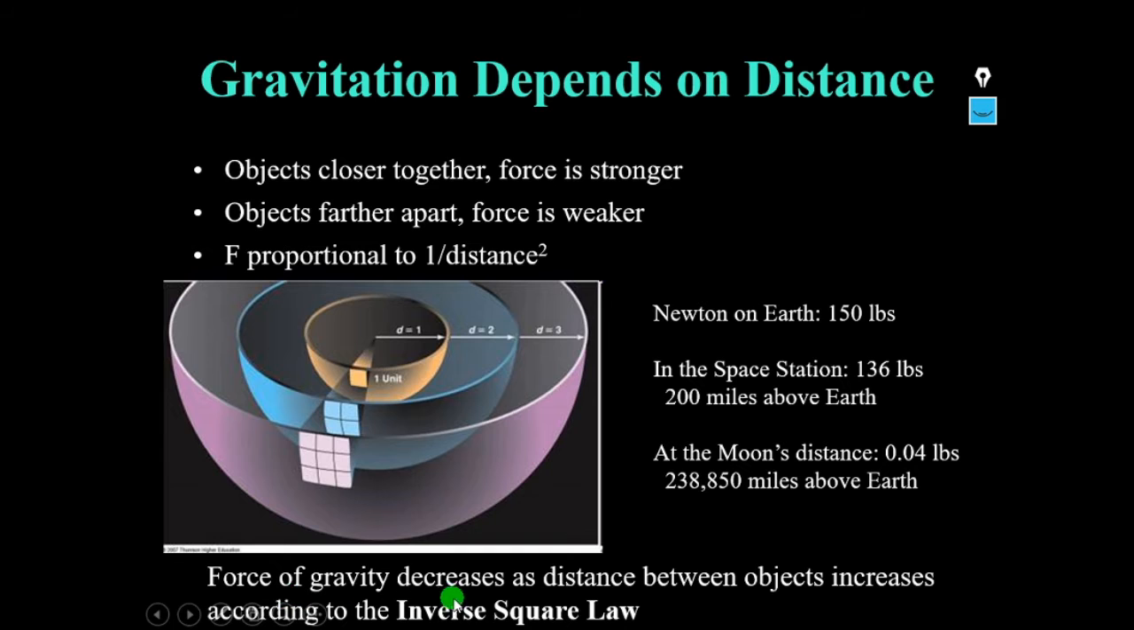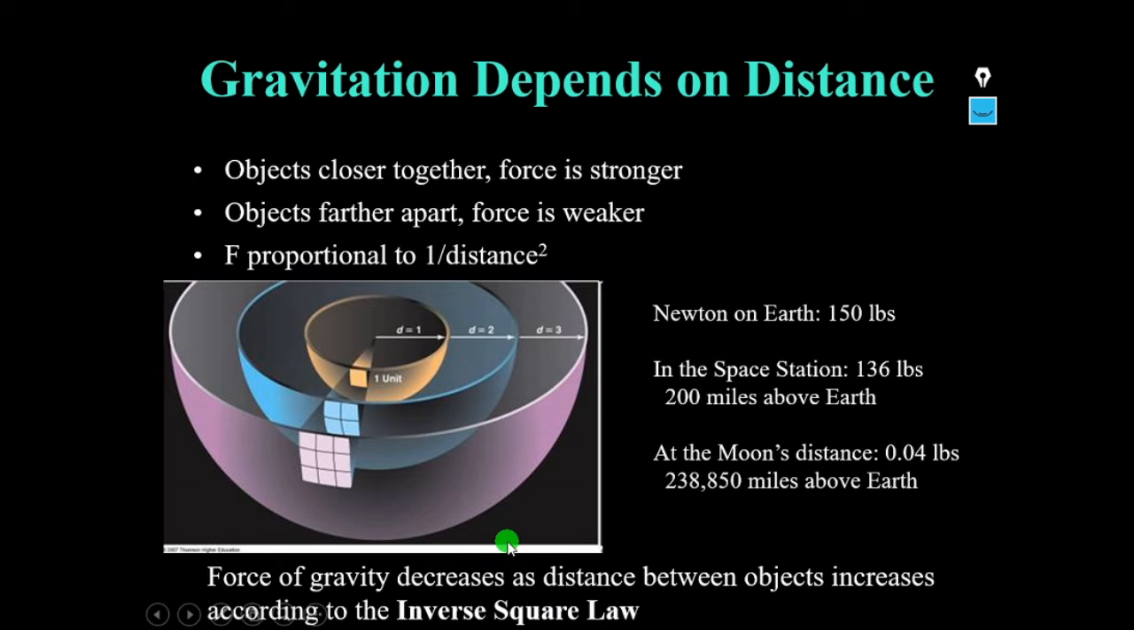That means the force of gravity decreases as the distance between objects increases, according to the inverse square law. This law which I have told earlier, that is F is equal to G m1 m2 by d squared, is called the inverse square law because the force is inversely proportional to the square of the distance.